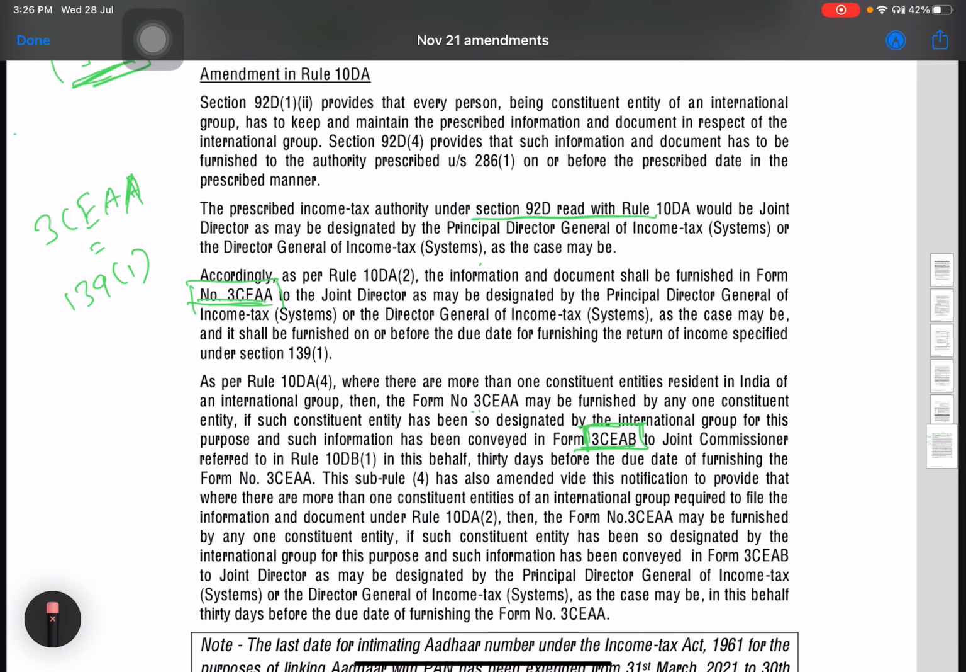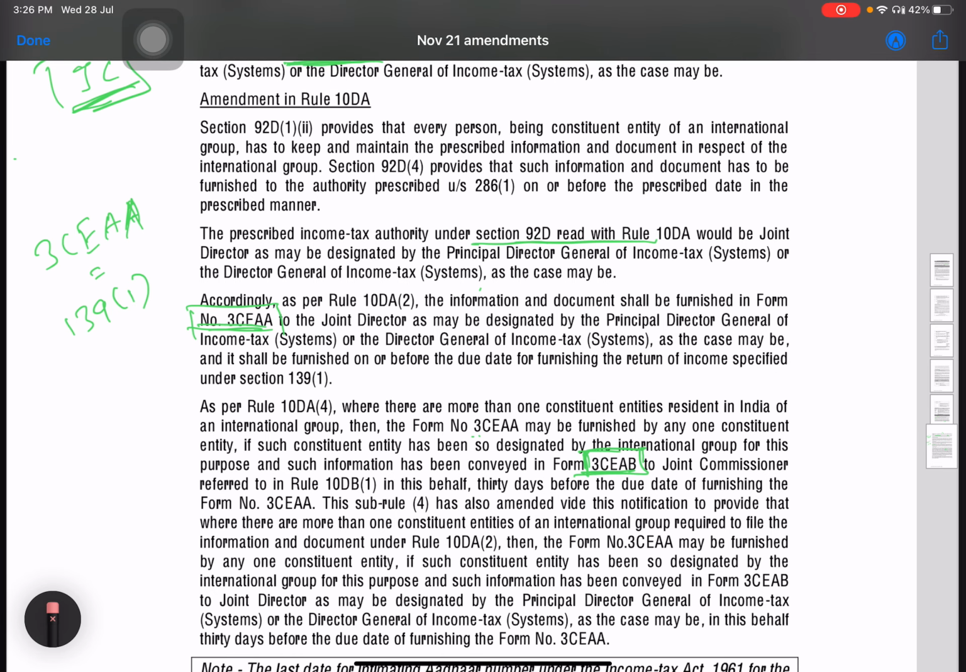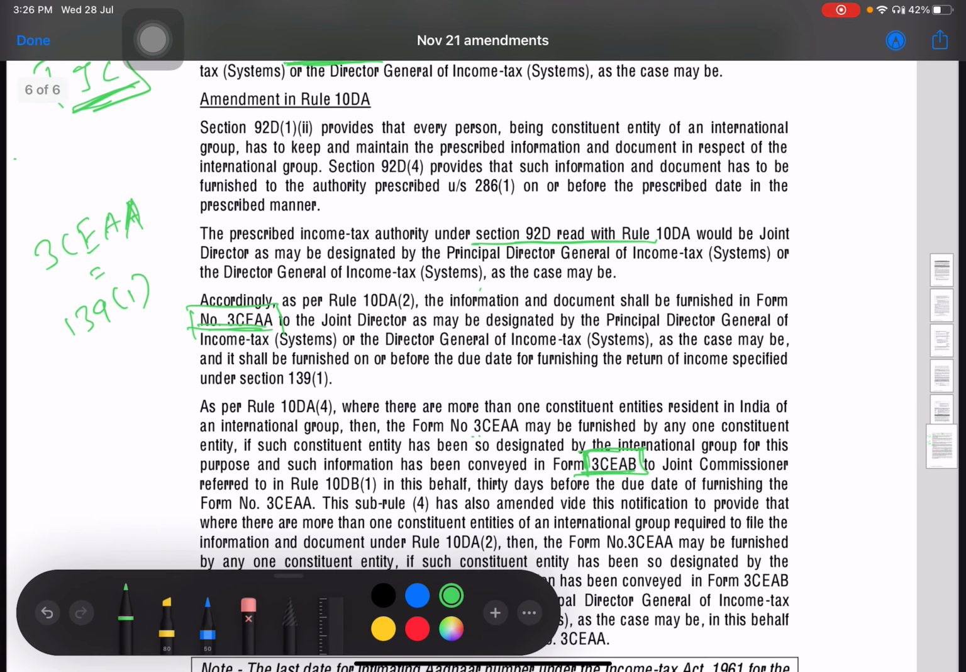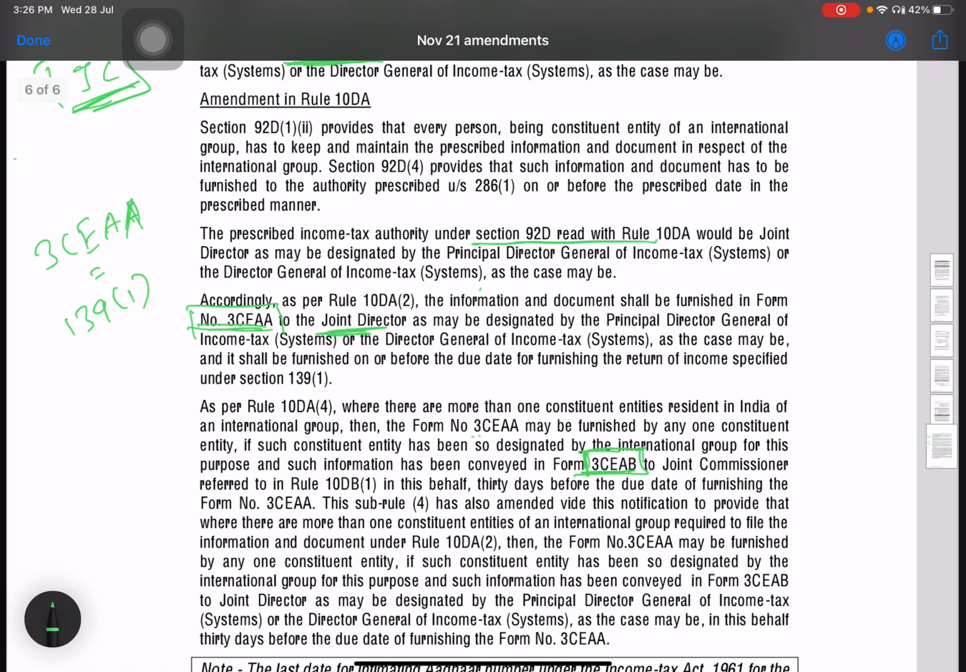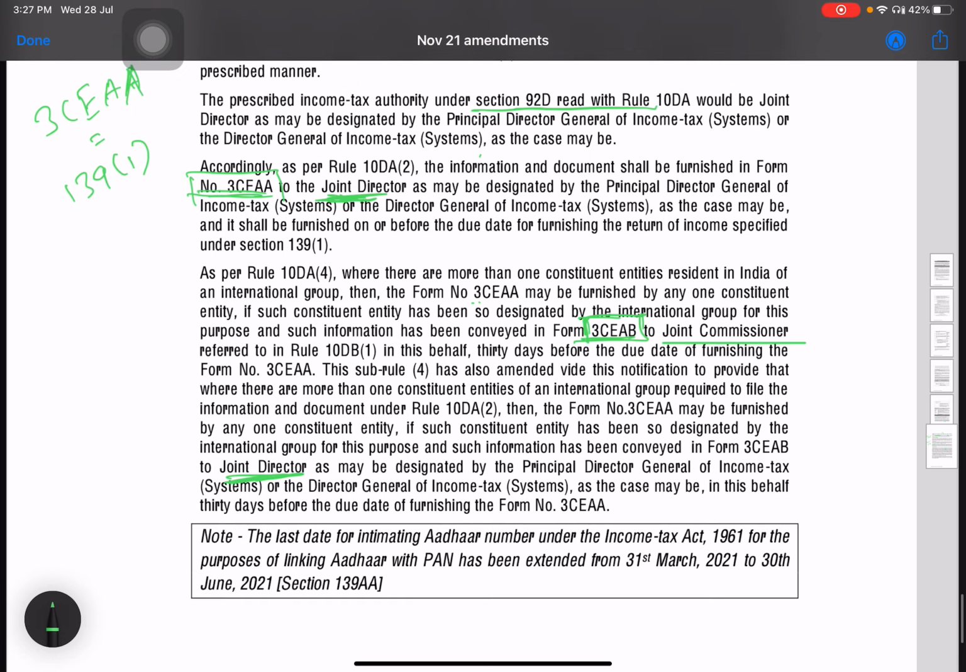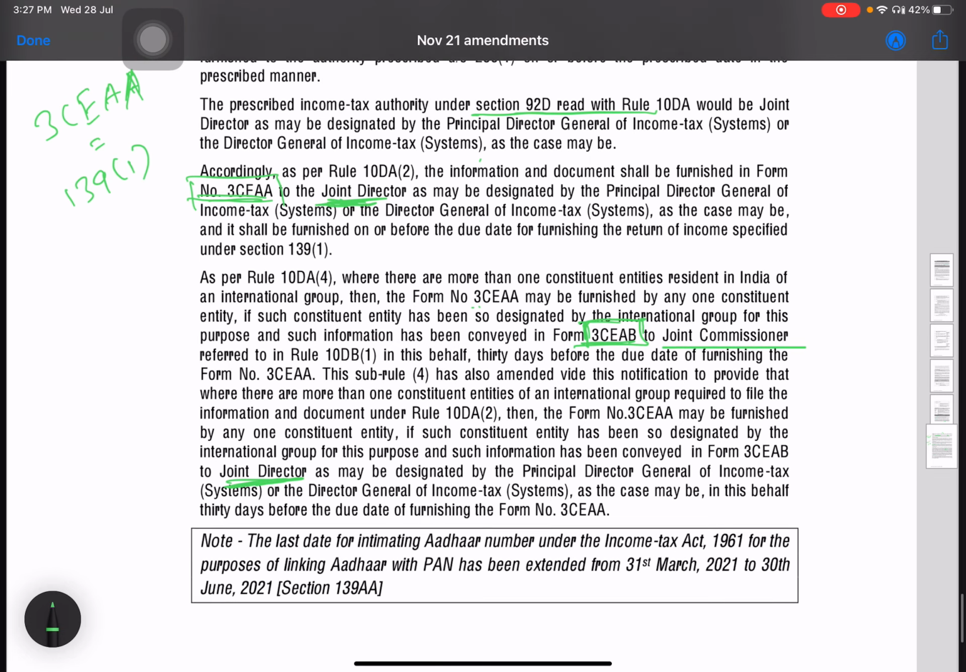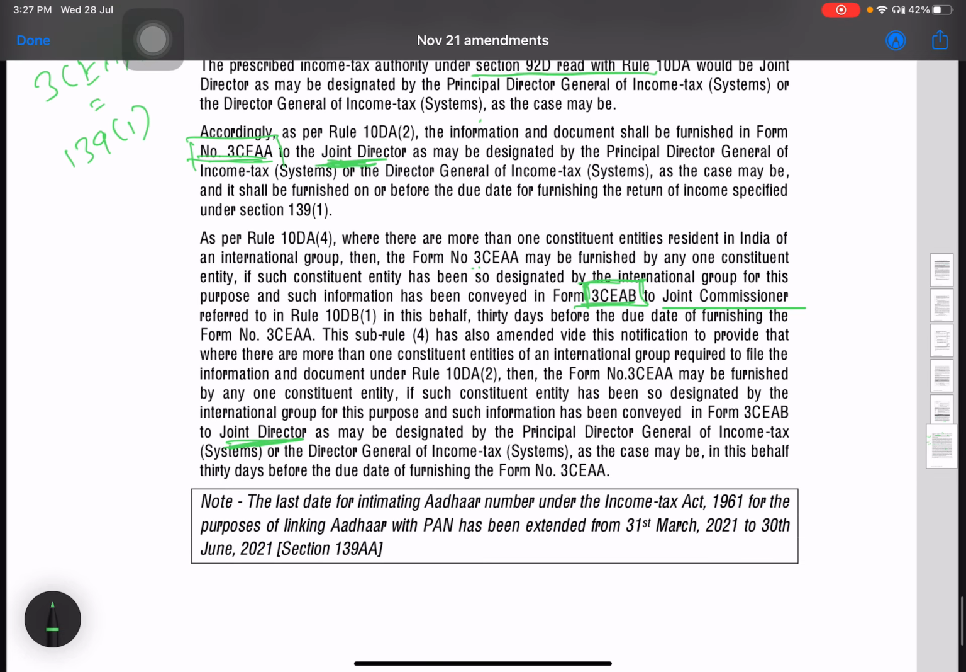The amendment here is that the income tax authority for filing Form 3CE AA and Form 3CE AB was joint commissioner first, but now it is joint director. Now the income tax authority is joint director. Even here it was joint commissioner first, now it is joint director. So these are the amendments in the international taxation part.